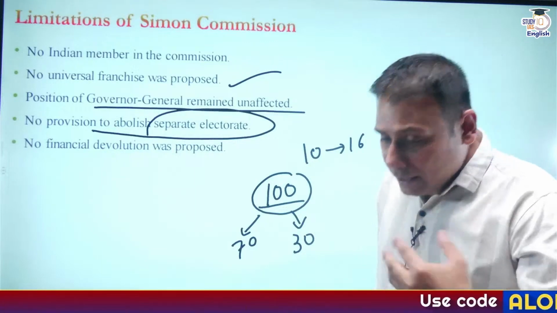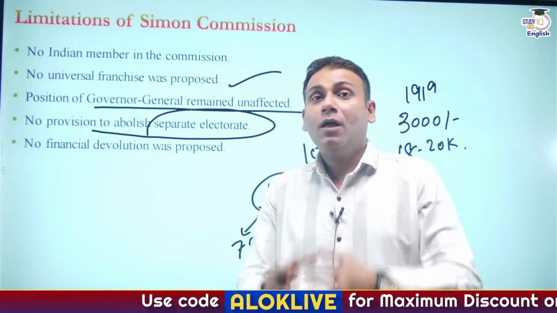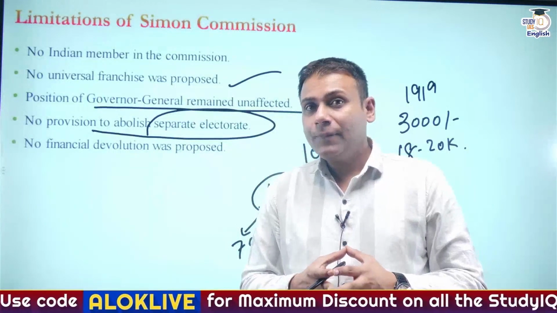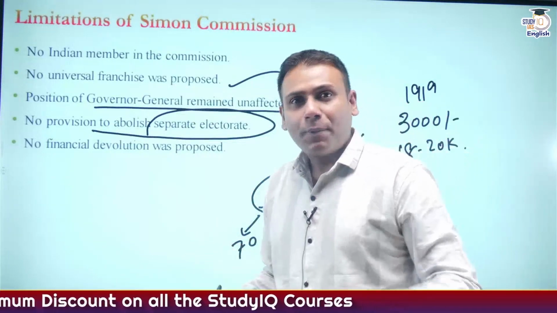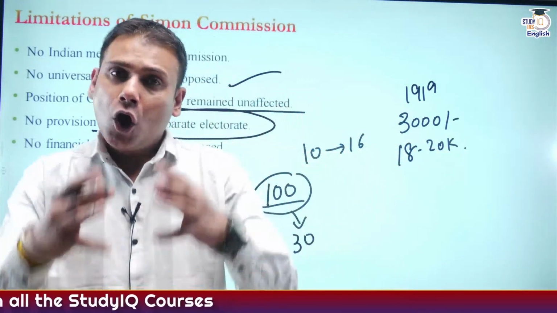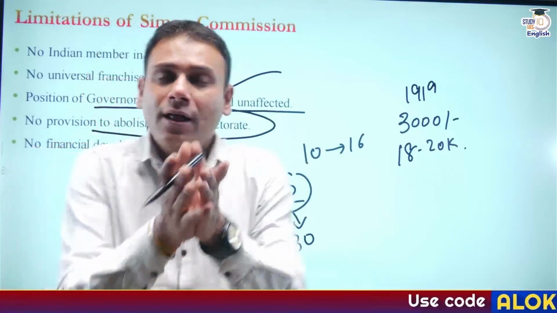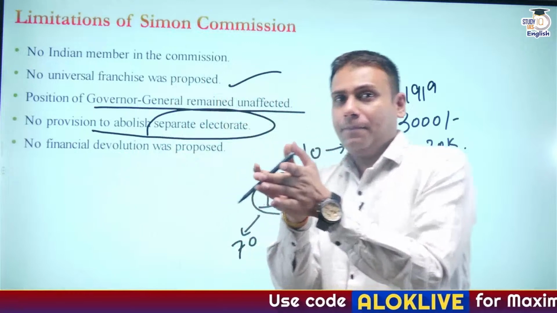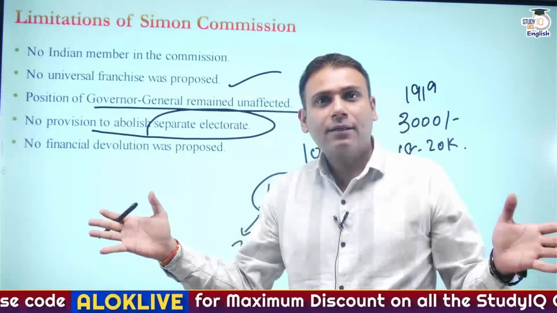So in 1909, a separate electorate was introduced as per the Morley-Minto reforms for the Muslims. And this was extended to the Sikhs, Europeans and Anglo-Indians as per the Government of India Act 1919. So separate electorate is again a medium through which Indian society was being divided by the Britishers.